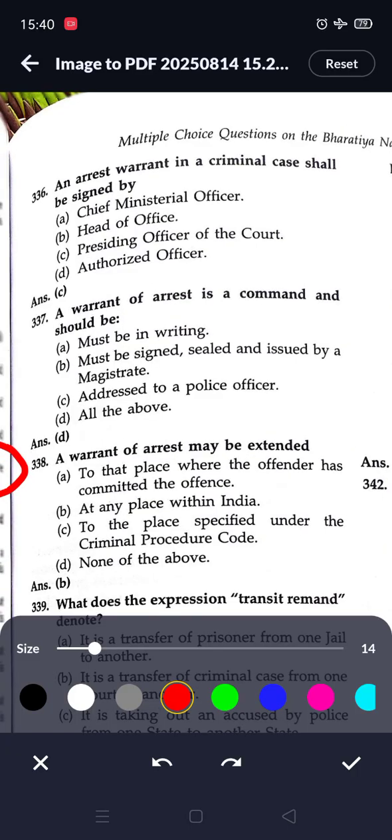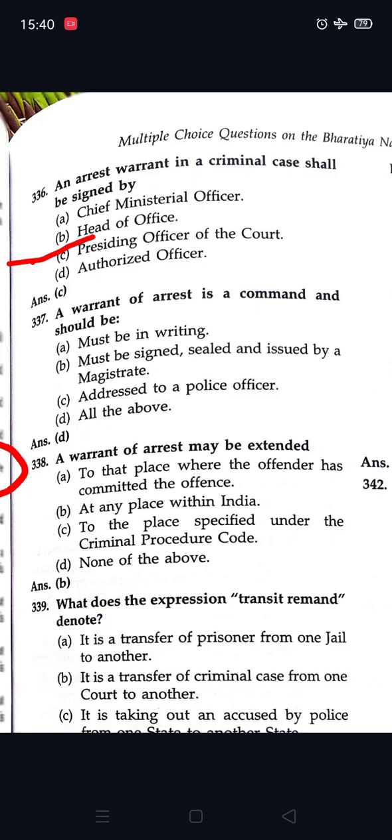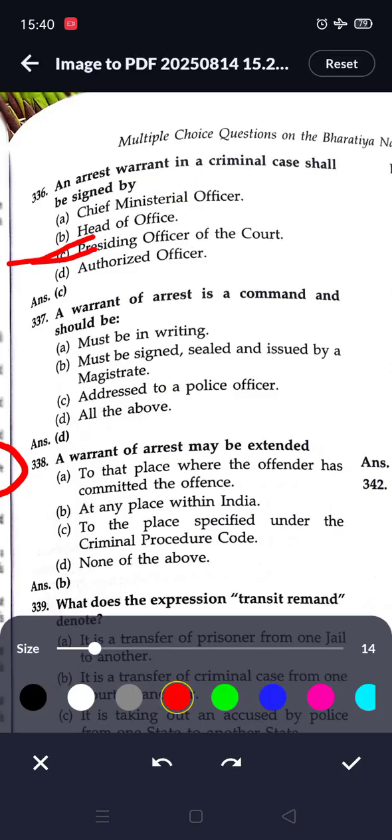Next question. An arrest warrant in a criminal case shall be signed by the presiding officer of the court. So option C is correct. A warrant of arrest. Next question.